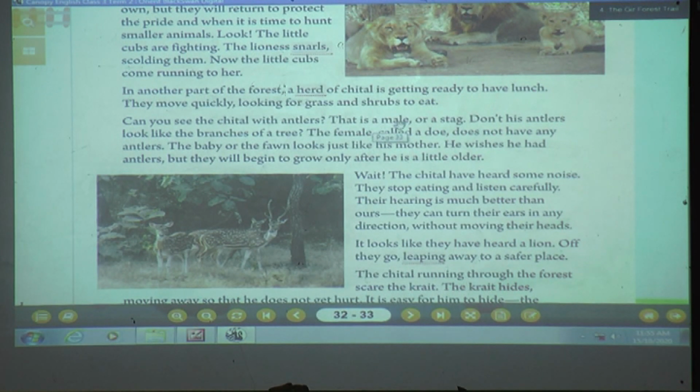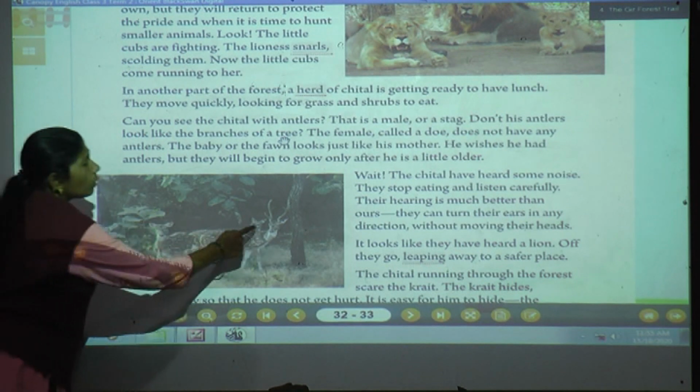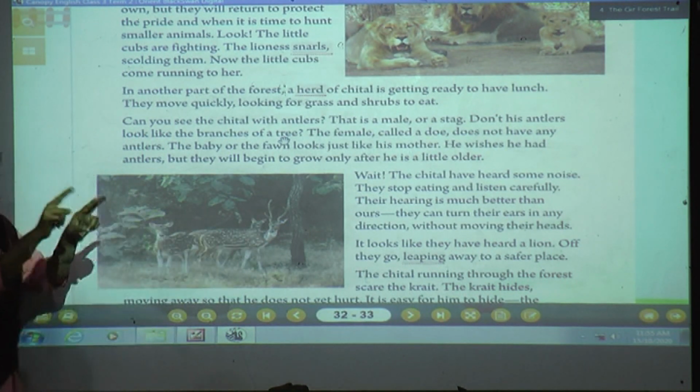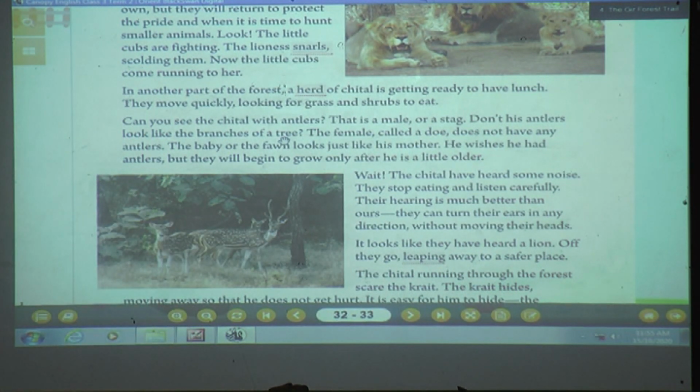That is a male. Male means boy. Or a stag. We can see antlers. The deer having antlers is called male, or we can call it a stag deer. Don't his antlers look like the branches of a tree? The author is telling us, see how it is looking on their head. Antlers look like the branches a tree has, isn't it? It looks like a tree.